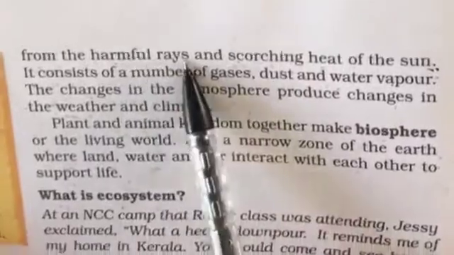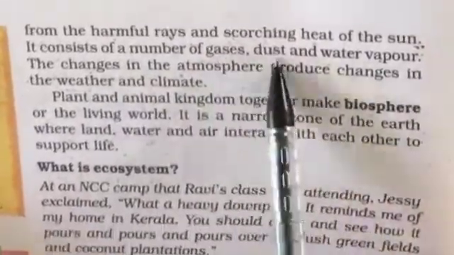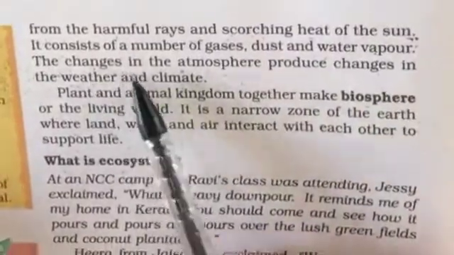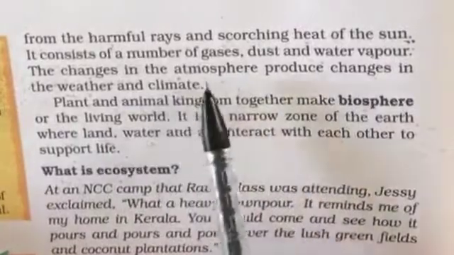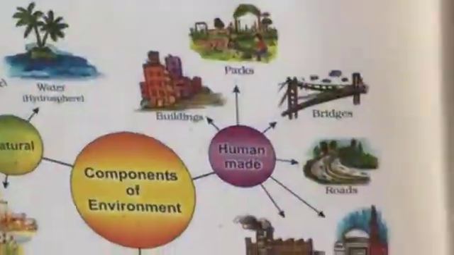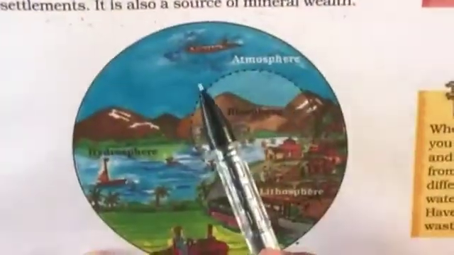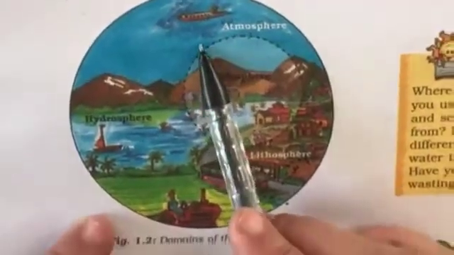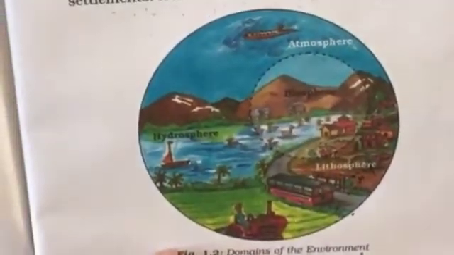How is atmosphere important? It protects us from the harmful rays of the sun. It consists of gases, dust and water vapors. The change in the atmosphere produces change in the weather and climate. If there is change in the atmosphere layer of the earth, then there will be change in the weather and climatic condition of the country.